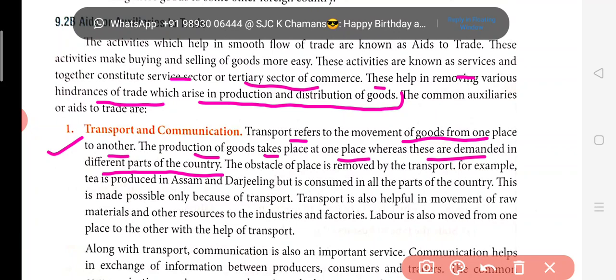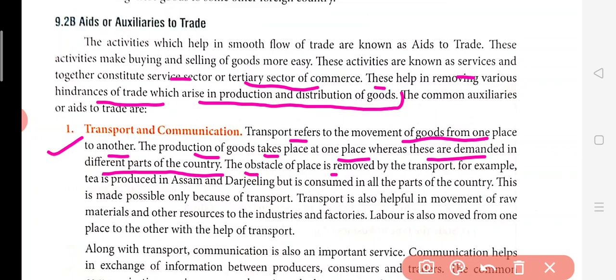Now the obstacle of place is removed by transport. See, this is the obstacle, this is a problem. In distribution of goods, obstacle of place is one of the most critical things when distributing goods to other places. So this hindrance is removed here. This kind of obstacle stops you or creates problems, so that is removed because of transportation.